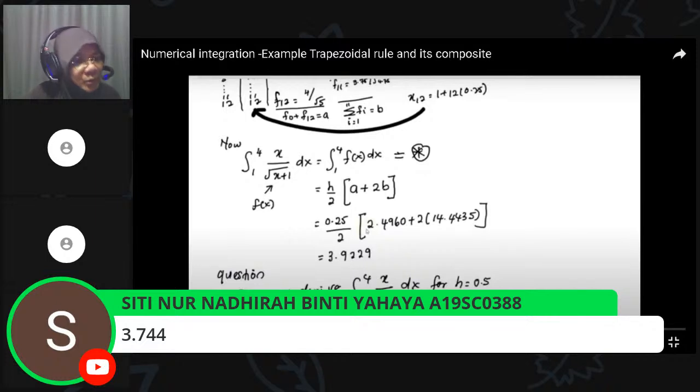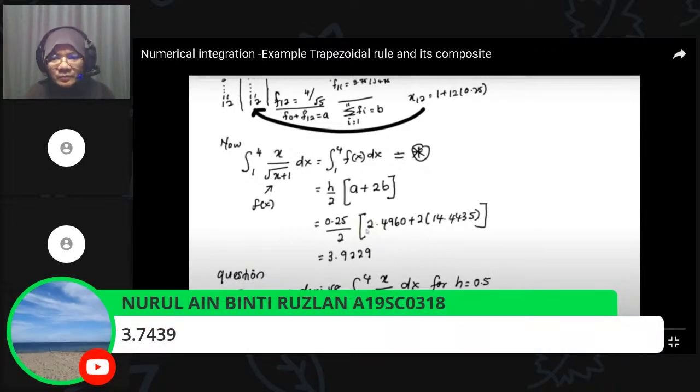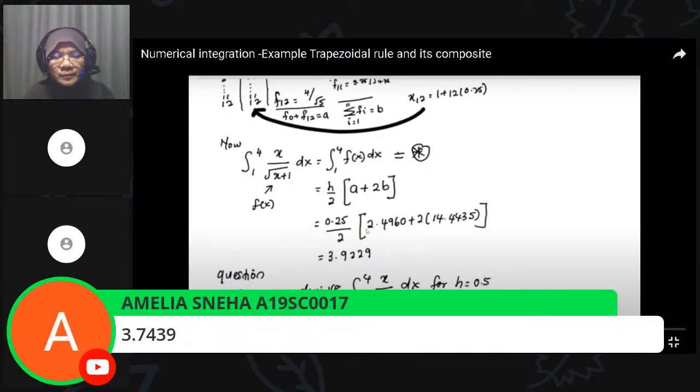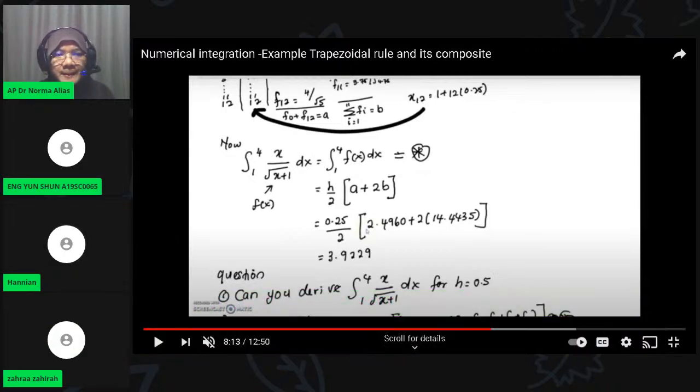What function do you use? How to press? Alpha F equal to X over X plus 1. Then substitute the value of X and then get F. Then enter the data X, for every particular X from X0 up to X12. Once the data is entered, you can get F.